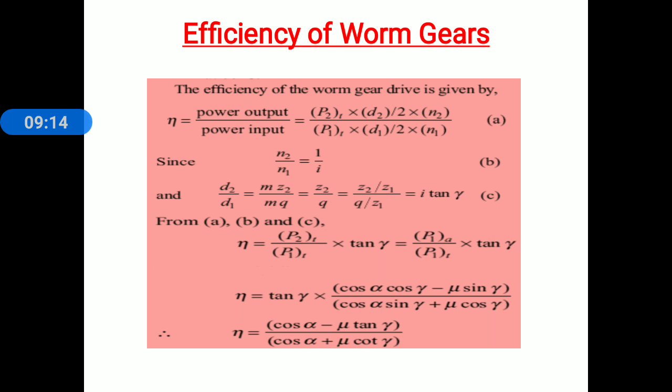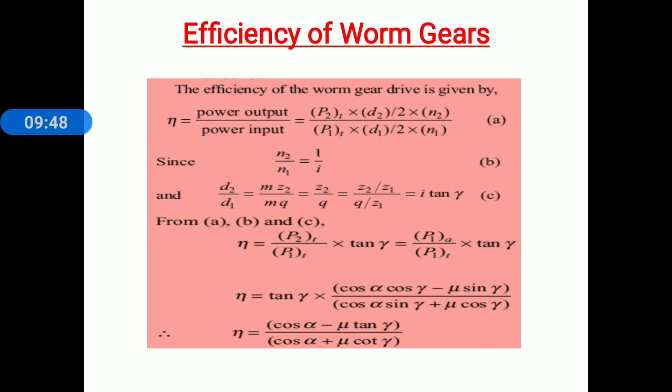And again we know the relation for lead angle, tan gamma is equal to Z1 divided by Q, number of starts to the diameter quotient. Here there is a reciprocal, that's why Q divided by Z1 is equal to 1 divided by tan gamma. And finally we get the relation D2 by D1 is equal to I tan gamma. Consider this equation C. Now these two equations B and C, we have to substitute in equation A.